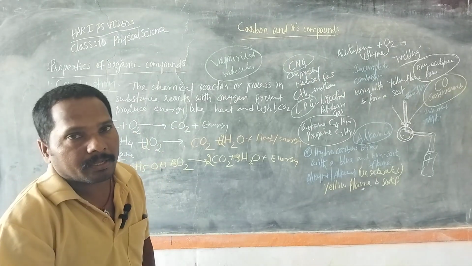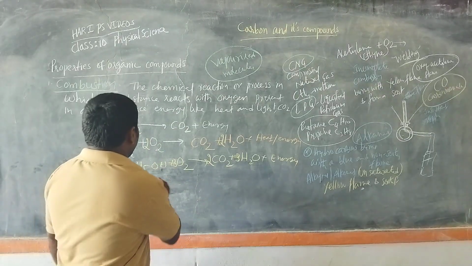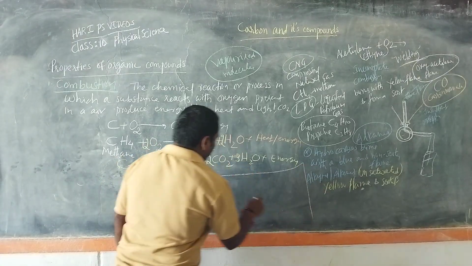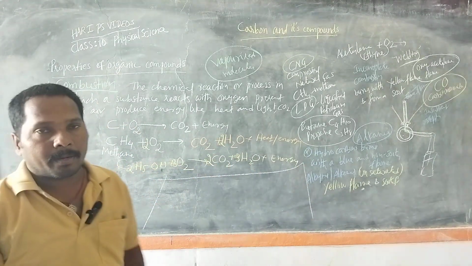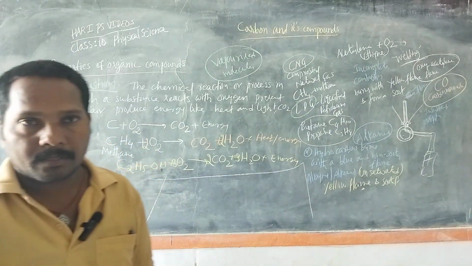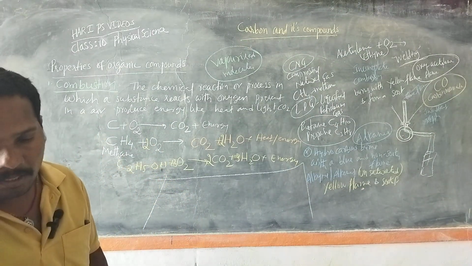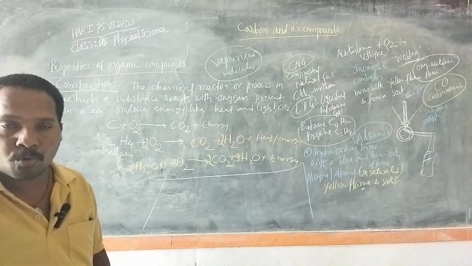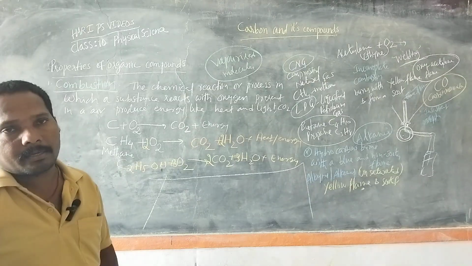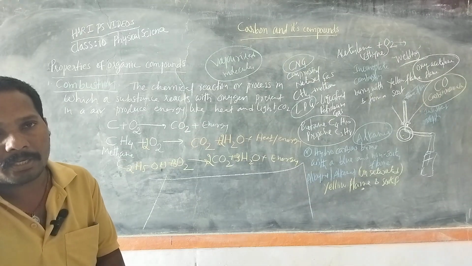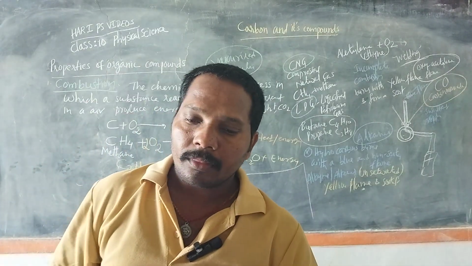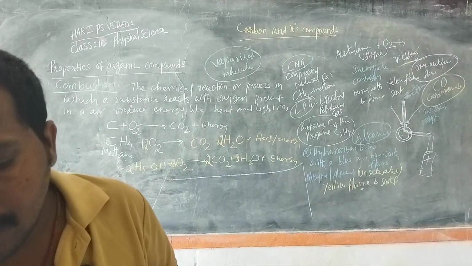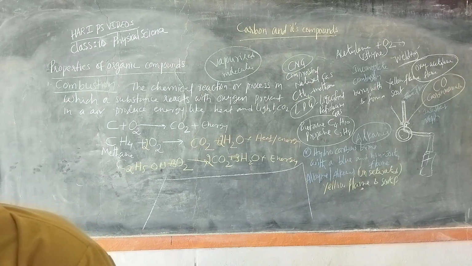For oxidation reactions, we have to take some oxidizing agent like potassium permanganate or potassium chromate.